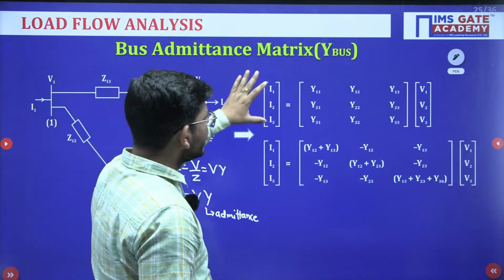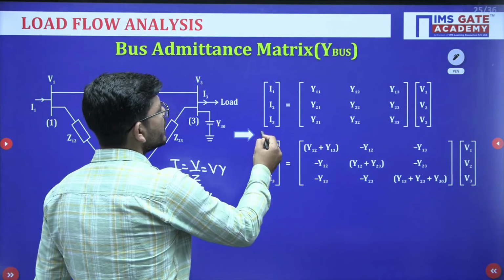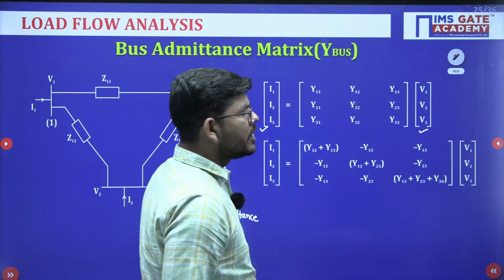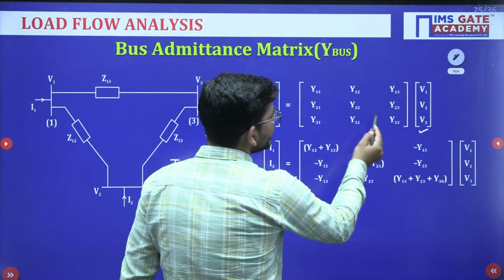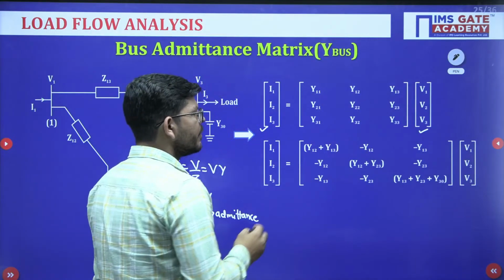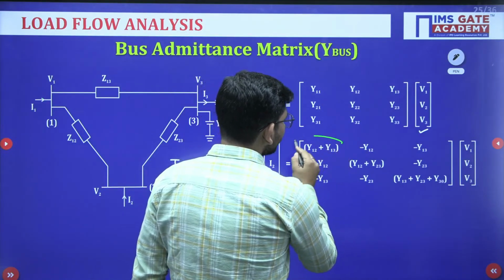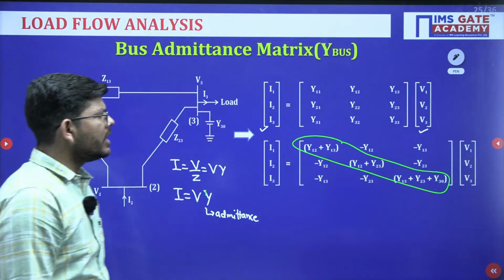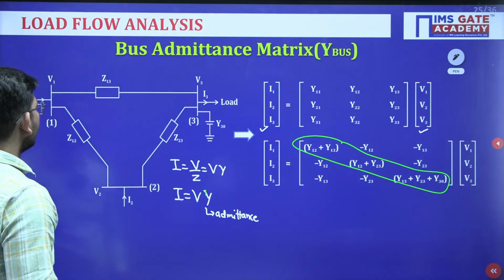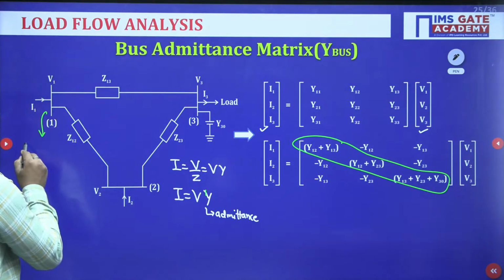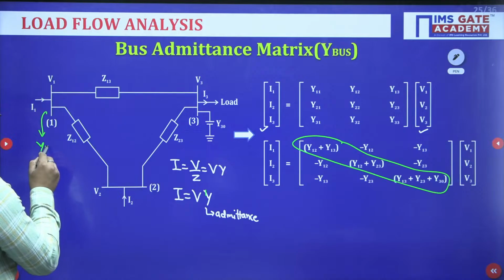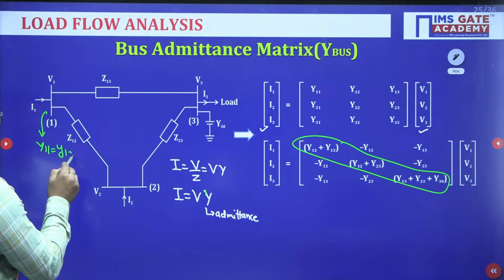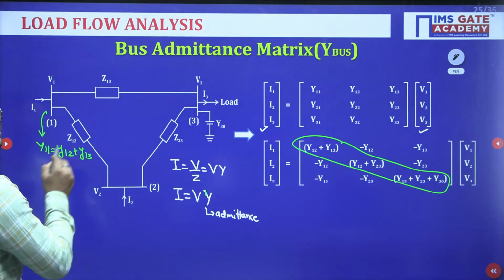So we have calculated the Y bus matrix relating the currents of the system with the voltages, and we will get something like this. In this you can see we have some diagonal elements and some off-diagonal elements. If we talk about the diagonal elements, just see how we have calculated them. If we are calculating the diagonal element of bus number 1, what will we be doing? Y12 plus Y13. What is Y12?